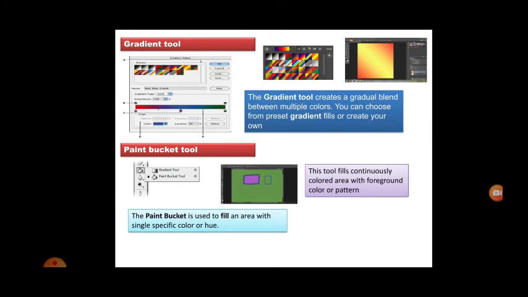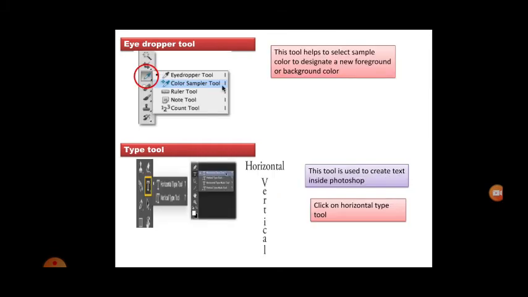Next is the paint bucket tool. You know this, yes, this is the paint bucket tool. It consists of paint where we are going to paint inside an object. This tool continuously fills the colored area with the foreground color or a pattern. The paint bucket tool is used to fill an area with a single specific color or hue.